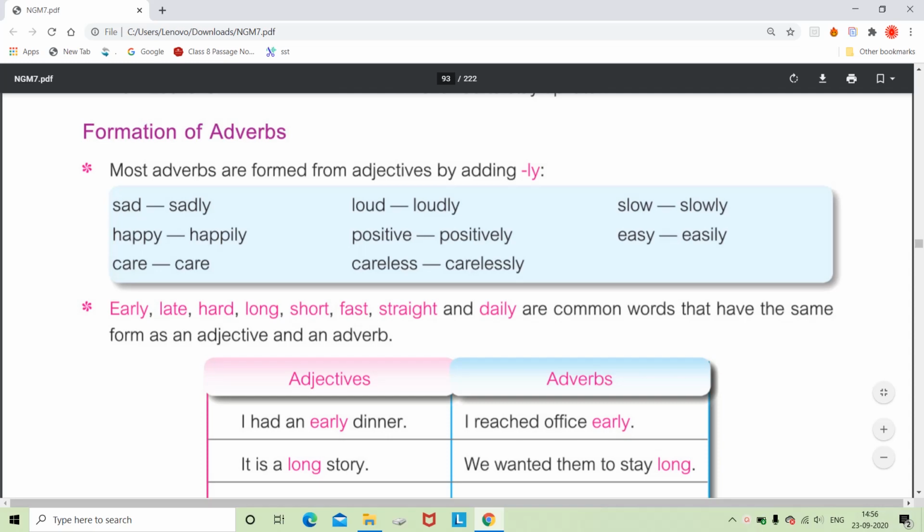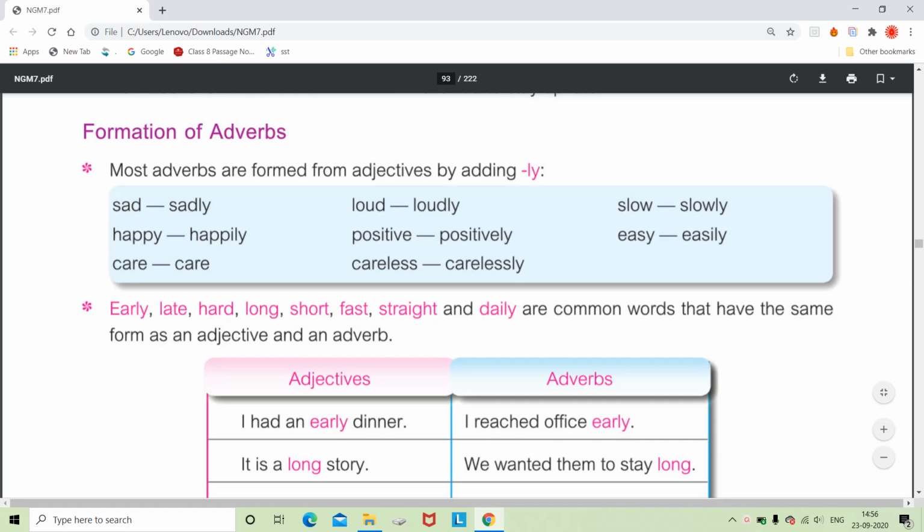Hello everyone. In our last video we had seen exercise A, B, C, D, and now we will cover the remaining exercises. Before we start solving the next exercise, we need to learn how adverbs are formed.